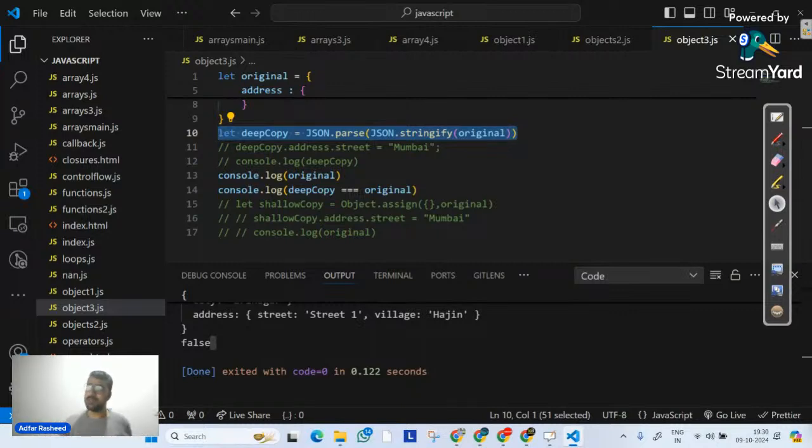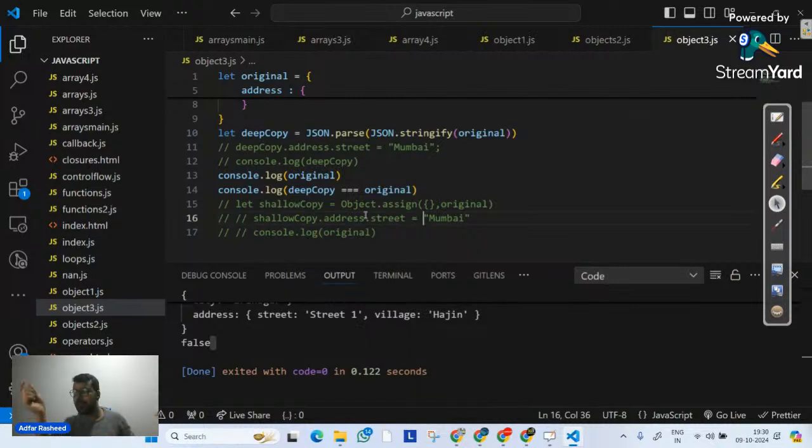Now, let's come back. These are all the methods that we can discuss in our objects, and we are done with these methods. Now, there's one very important keyword that we actually use in objects. Although my intention is to define it later on, let's understand a little bit of it right now.